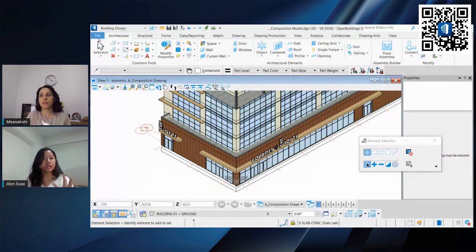When you create your plan, whatever changes you make to your 3D model will also be seen in your sheet model, which has your annotations and dimensions, as well as your drawing model. So everything is linked together.